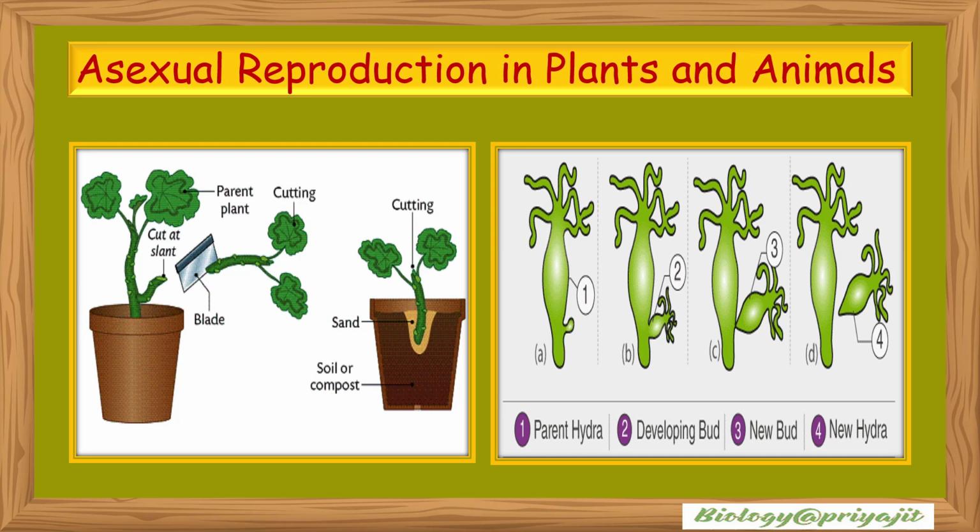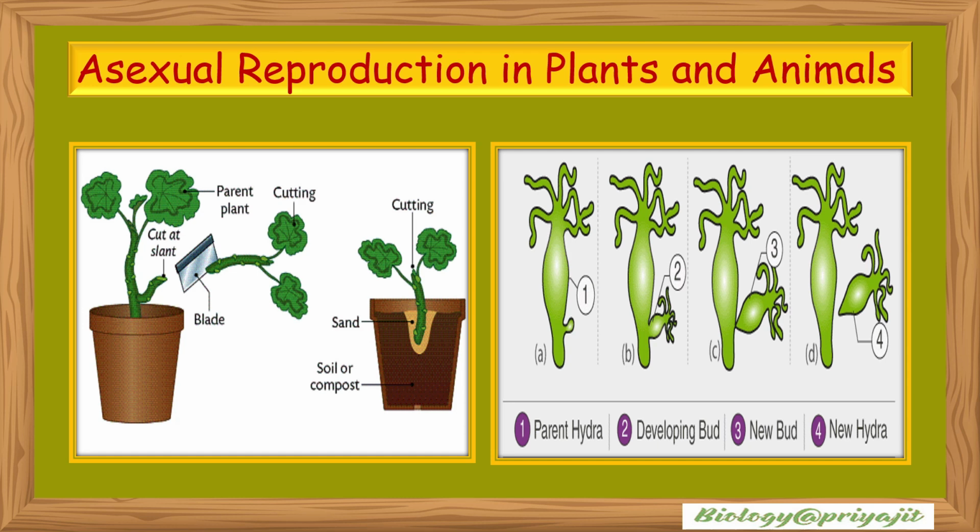Hello, my dear students. Did you know that some plants can grow new individuals from just a leaf or stem? Or that certain tiny animals can reproduce without needing a mate? Today, we are stepping into the fascinating world of asexual reproduction, a mode of reproduction where only one parent is enough to produce offspring. There is no need for male or female gametes, and yet new life begins.